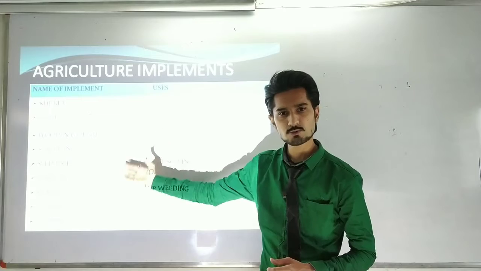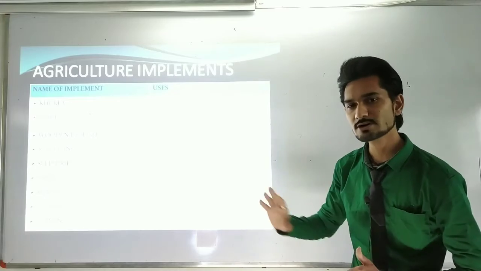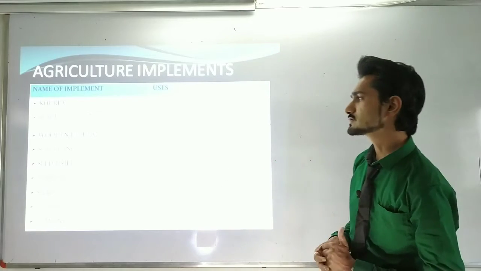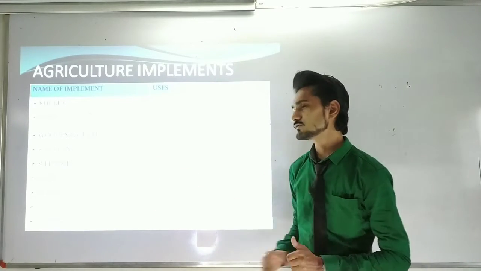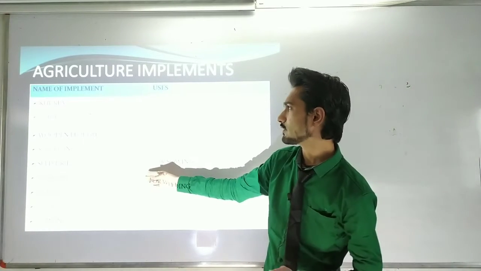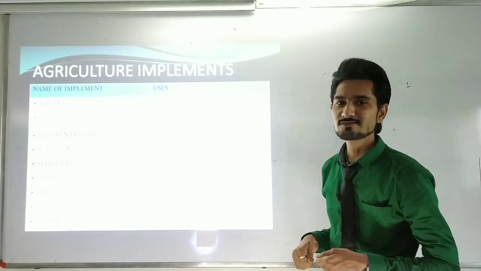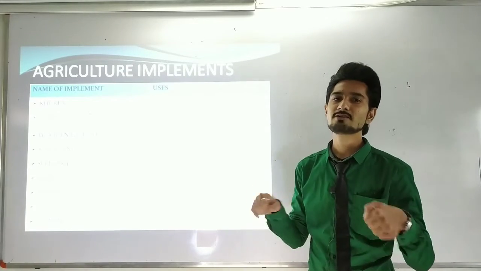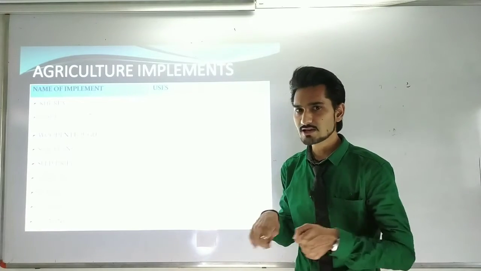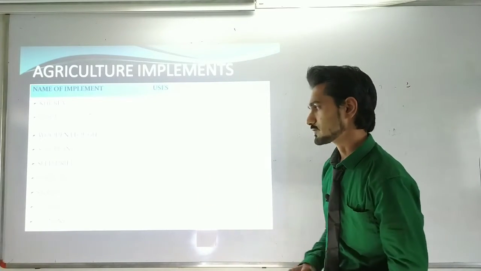First let us look at some of the names and their uses, and afterwards we will see all the pictures. Soil plank is used for breaking crumbs. Seed drill is generally used for sowing. Harrow is generally used for weeding. So harrow and khurpa are the same kind of equipment because they are used for the weeding process. Weeding means removing the unwanted plants surrounding the crops. Khurpa and harrow are some of the equipment we use for weeding.